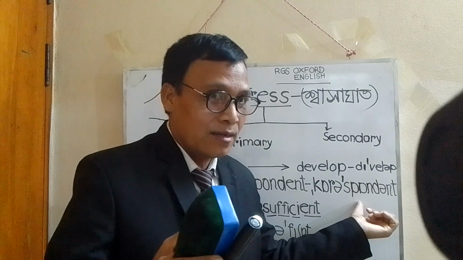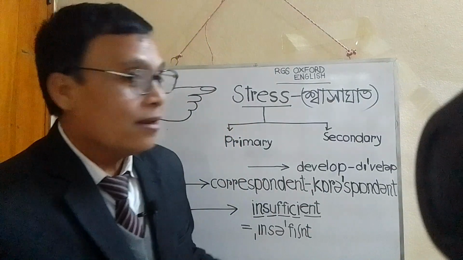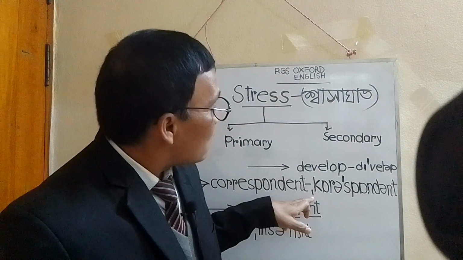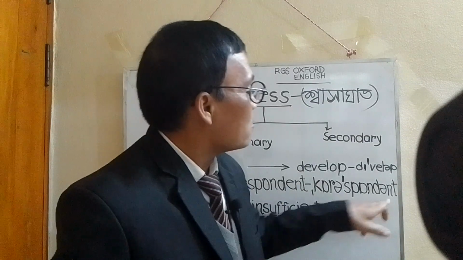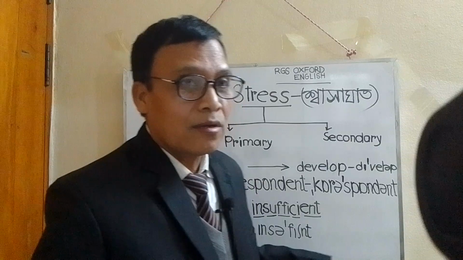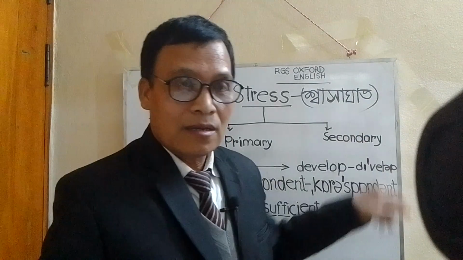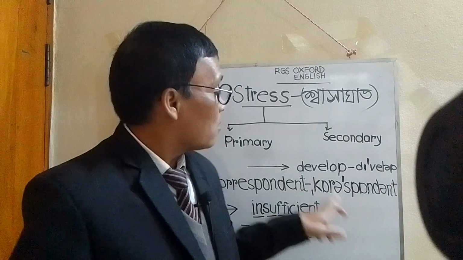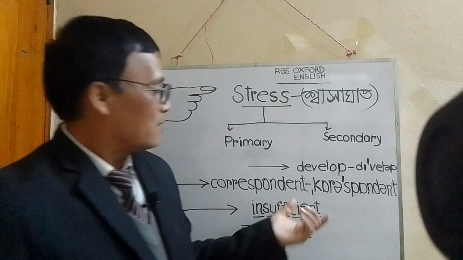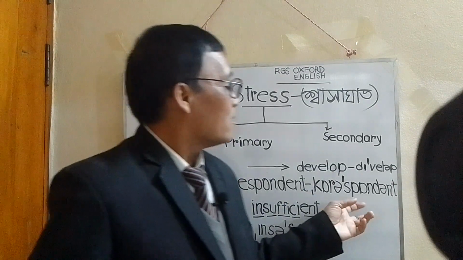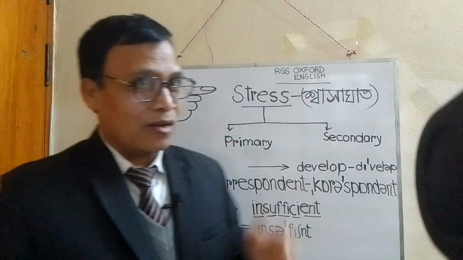Again, kora, this is a slow, weaker sound, and spa, this is a louder sound.